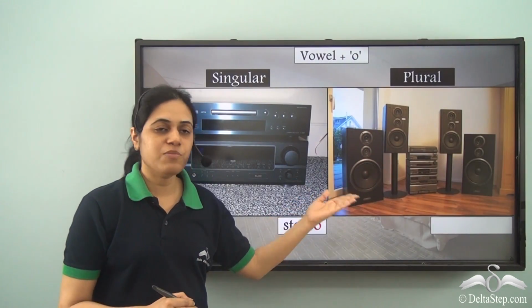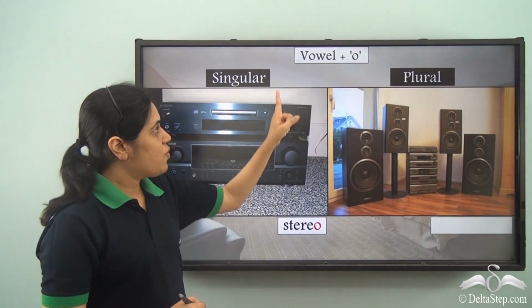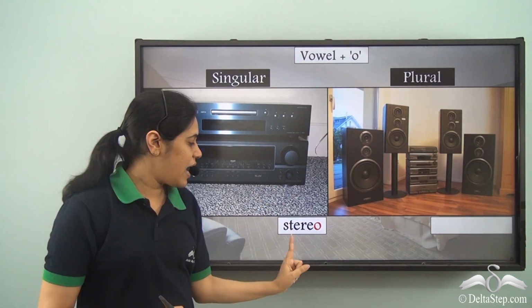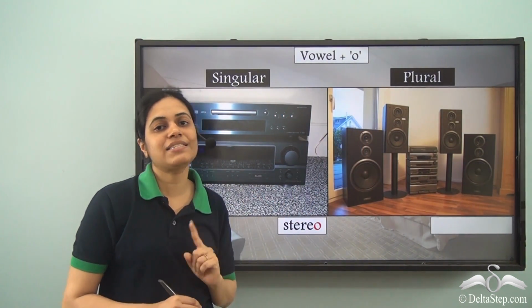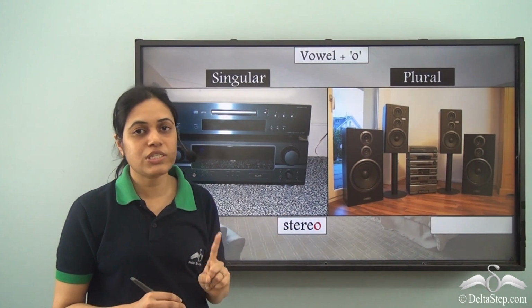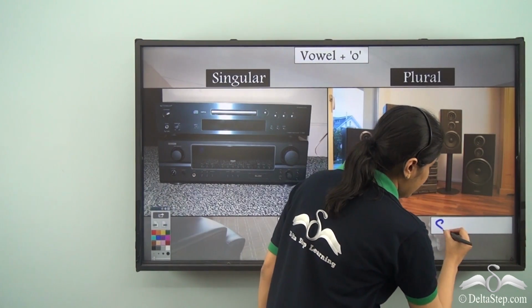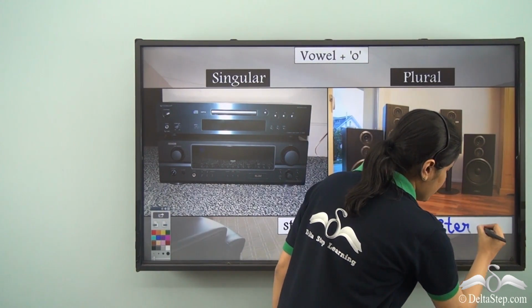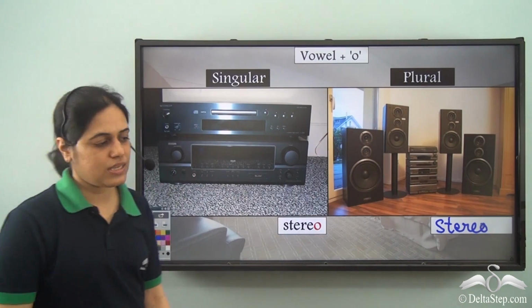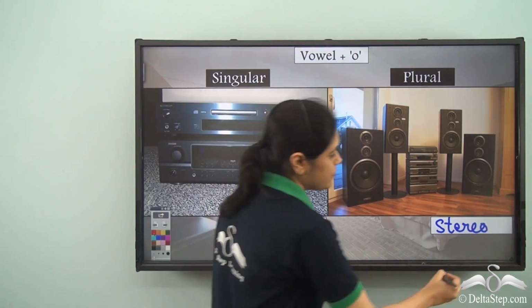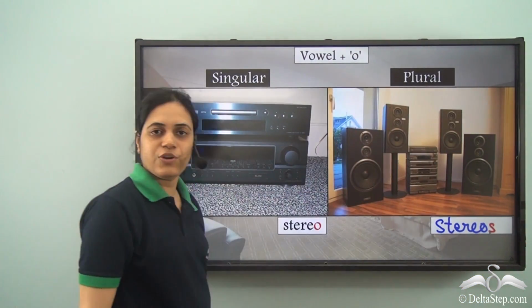That is, when we have more than one stereo, vowel plus O means I need to add an S at the end. Remember, not ES, only an S at the end. So it becomes stereo and an S at the end. Stereos.